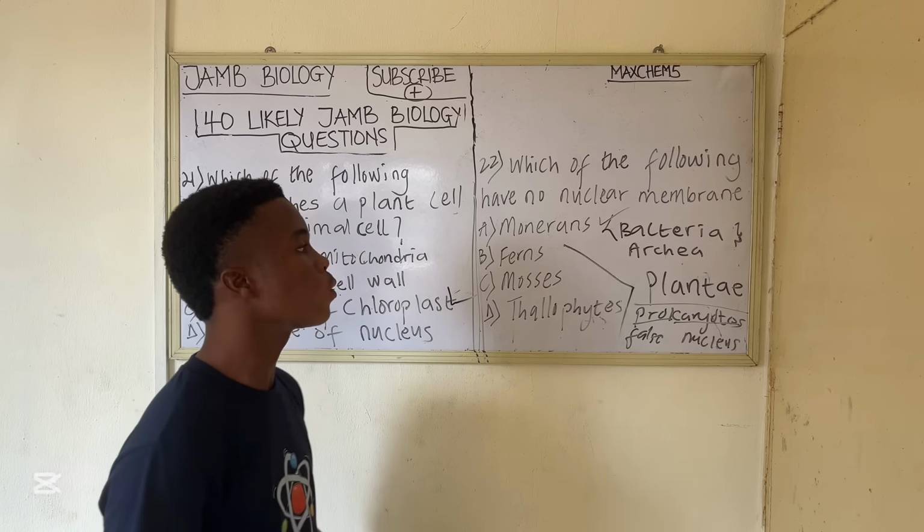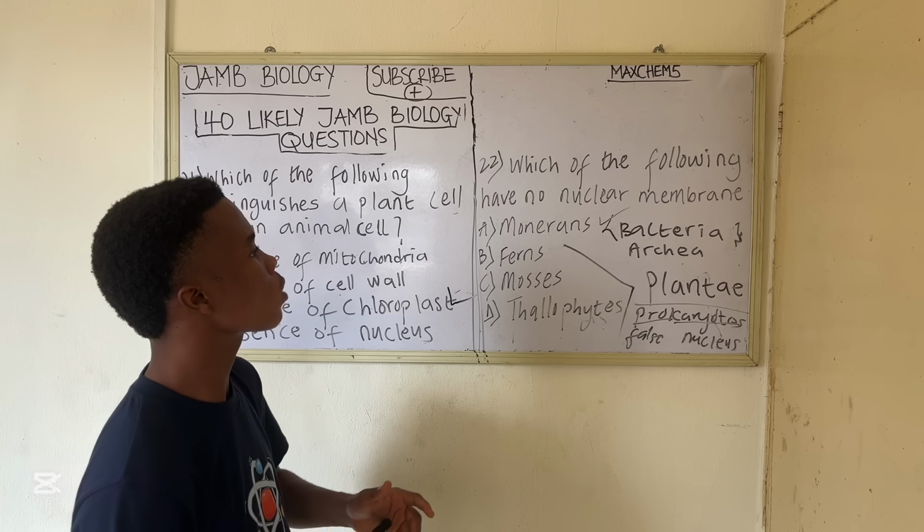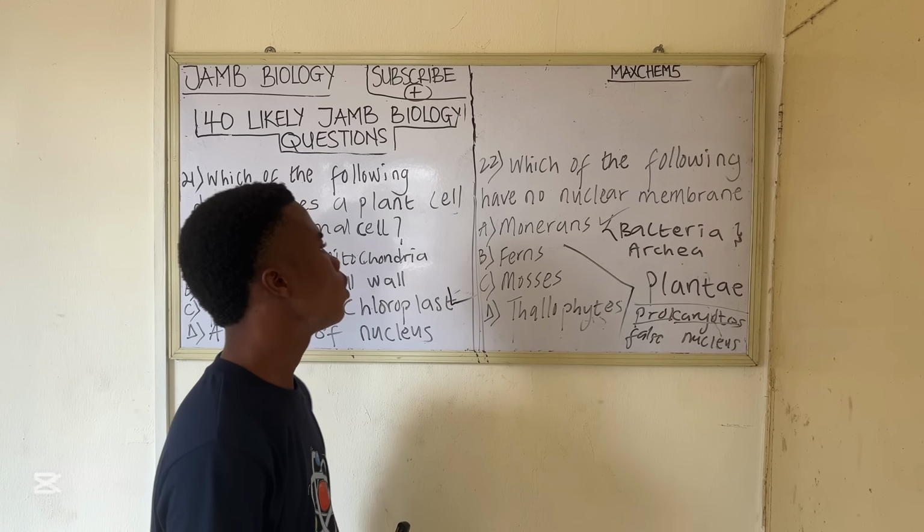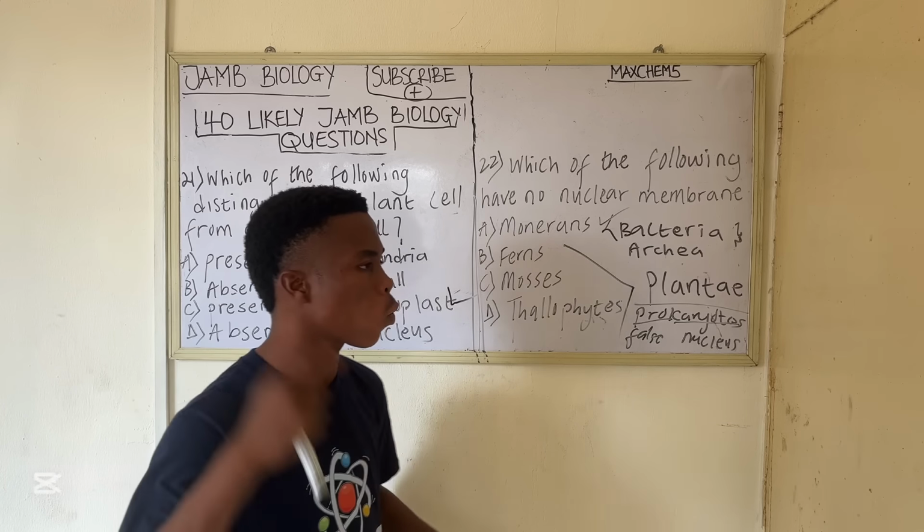So monomerans are the what? They are the prokaryotes because they lack what? Nuclear membrane. So I hope you get it. So let's go to the next question.